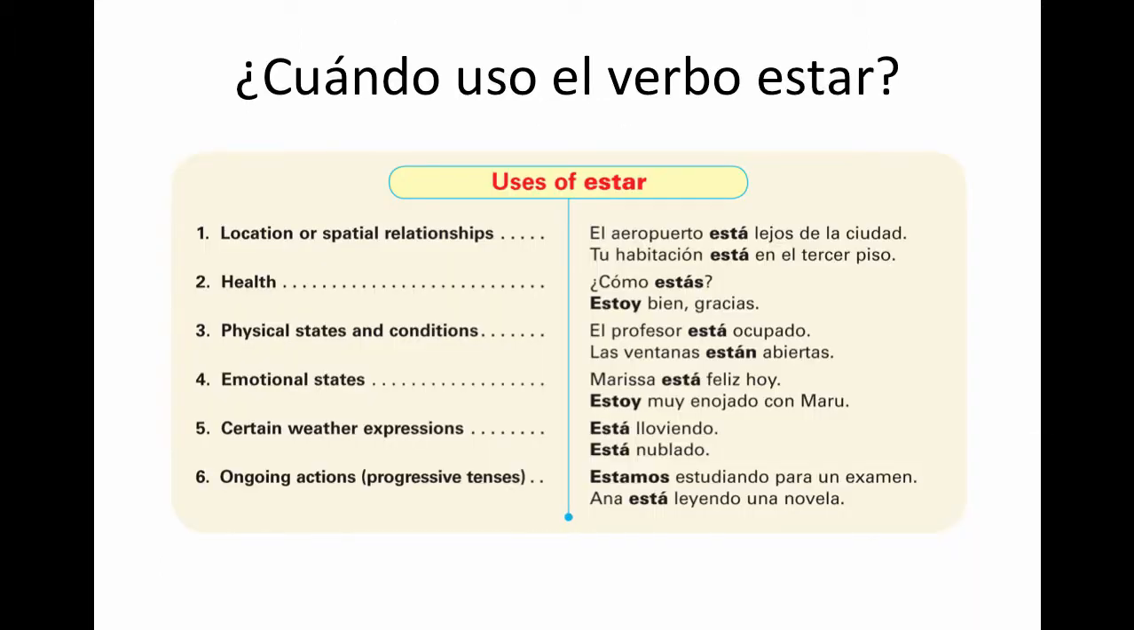¿Cuándo uso el verbo estar? All right, let's look over the main uses of estar here. Location or spatial relationships, health, physical states and conditions, emotional states, certain weather expressions, ongoing actions. Okay, and I'll leave this on here just for a few seconds so you can either pause or look over very briefly the examples that we have here.